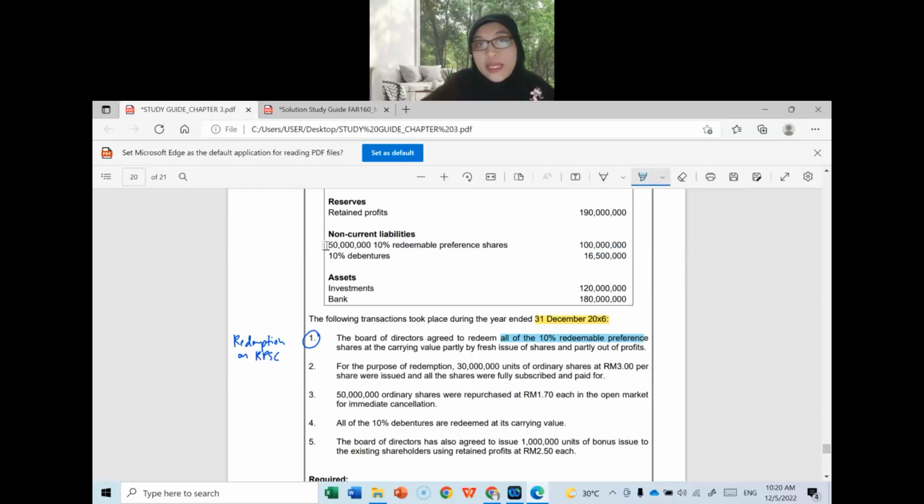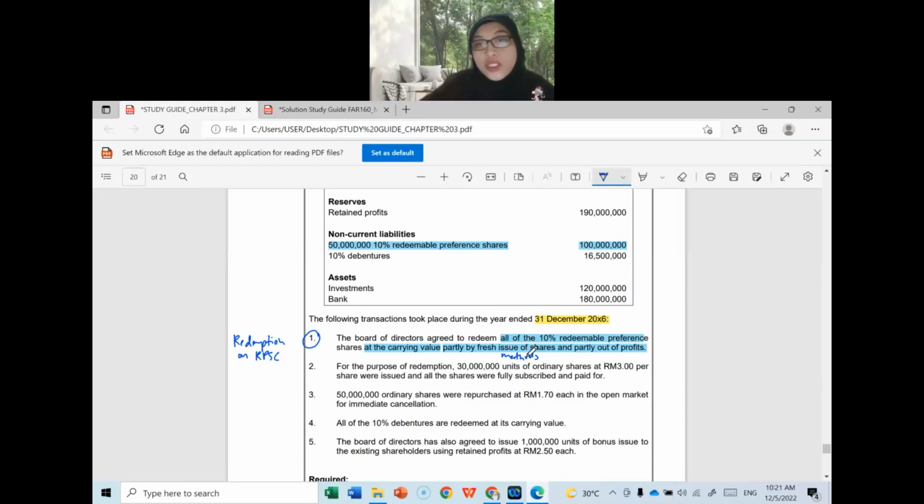Here we have a balance of 50 million units of RPS and we are going to redeem all, at the carrying value, 100 million. And what is the method to be used? We are going to use a combination of method 1 and method 2, meaning partly by issuing shares and partly out of profit. So this is the method to be used.